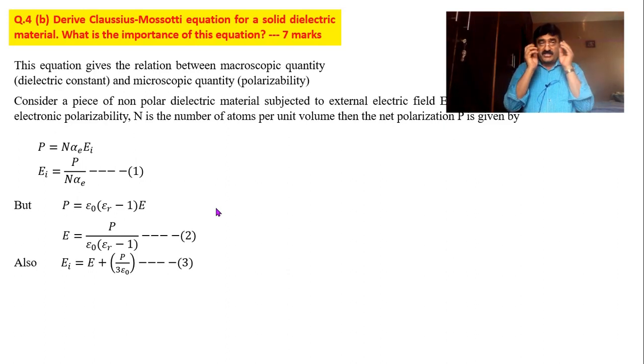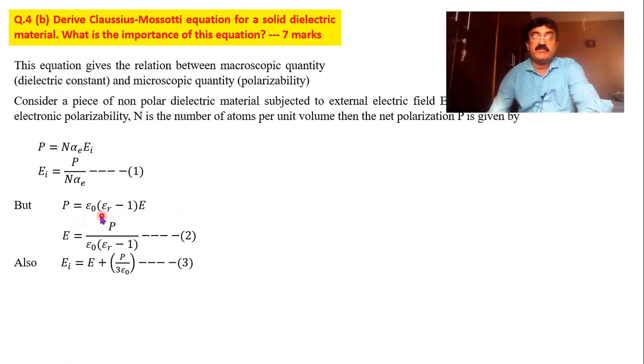Okay, so derivations always fetch you full marks. In derivation we make use of some additional equations. That's why I am asking you to revise the derivations once or twice. Okay, I have P here. From this I rewrite E is equal to P by epsilon naught into (epsilon r minus 1), and this entire thing comes here. Now this is another equation.